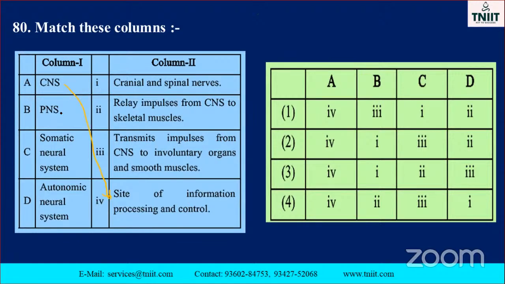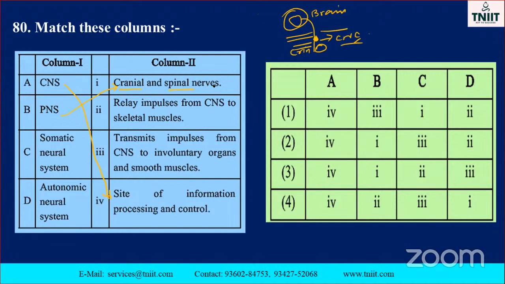PNS. PNS, just imagine. CNS is nothing but the site of information processing and control. CNS is controlled by the, which you know. This is the central nervous system. Okay. It is also connected to the brain. Brain and central nervous system. Okay. PNS means peripheral nervous system, but the brain, it will not come under this heading. So other part, other tissue part. Here the peripheral nervous system and also this one. See here, the cranial and spinal nerves. Spinal nerves coming and cranial nerves also coming. So the option is first one.